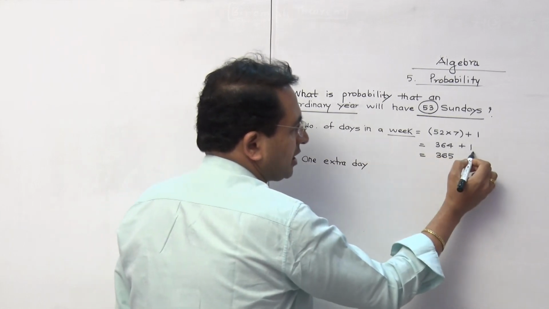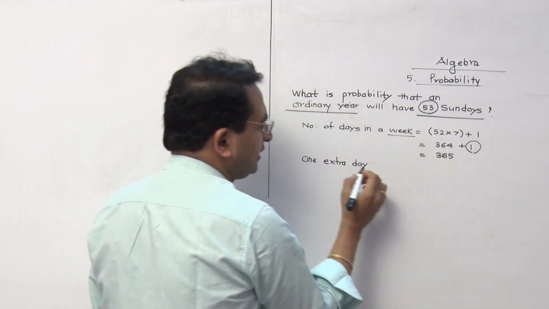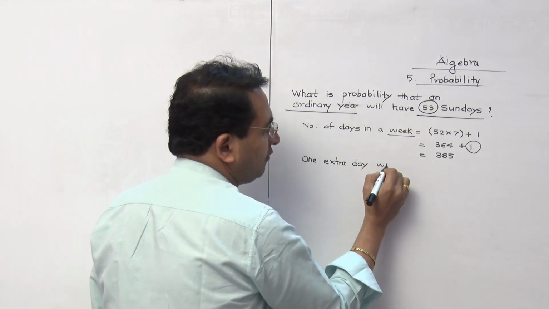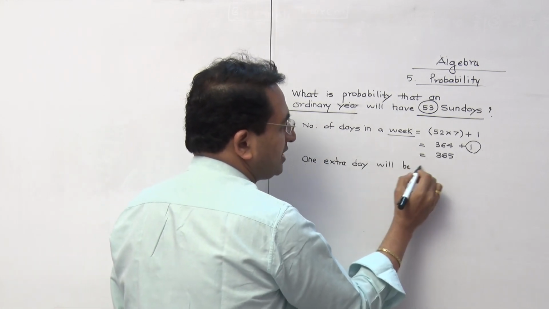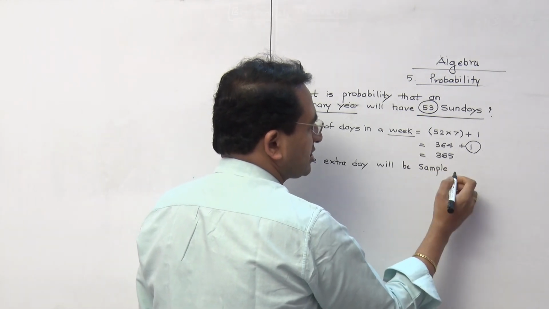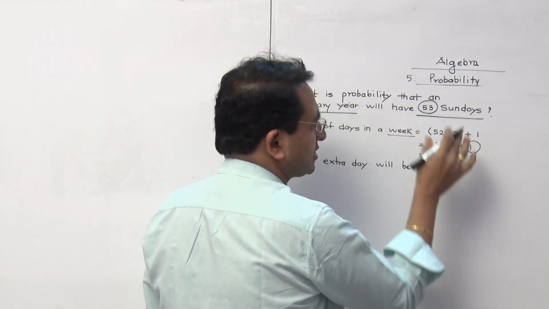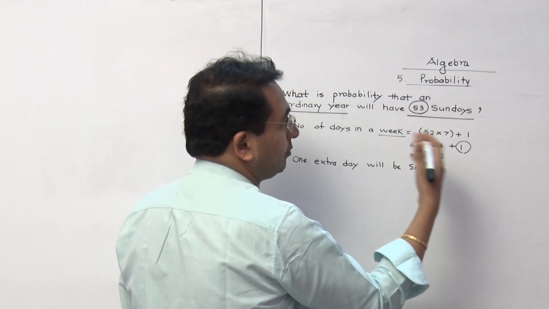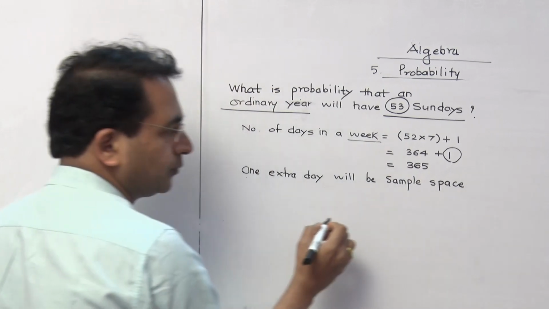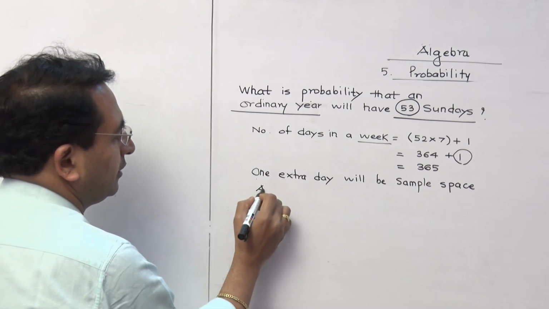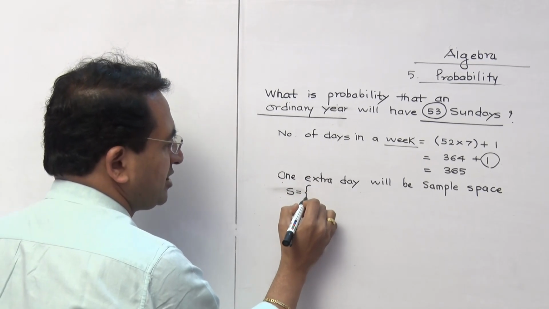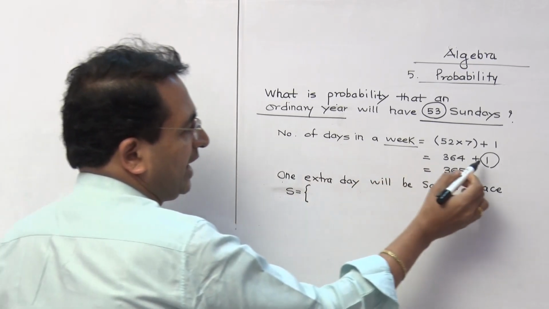What we are discussing about this extra day, that may be 1 extra day will be the sample space, because that is what we'll discuss about 53rd Sunday, or it can be 53rd Monday also. That is going to be the sample space. So what we write here, event is, that is a sample space, so S is equal to either that,